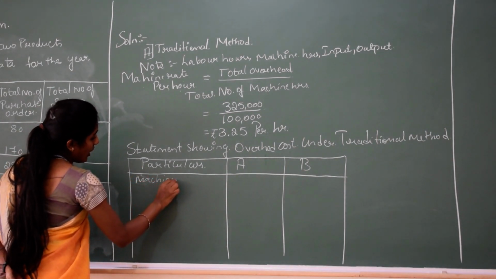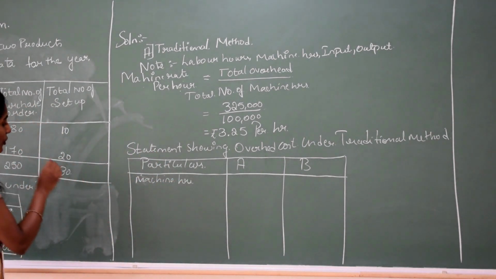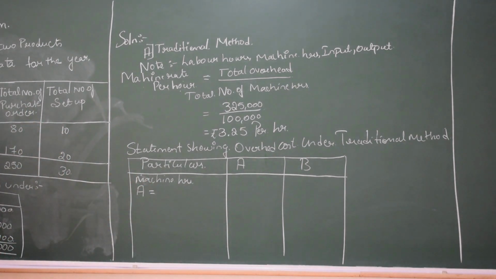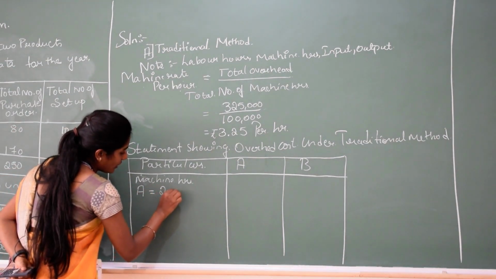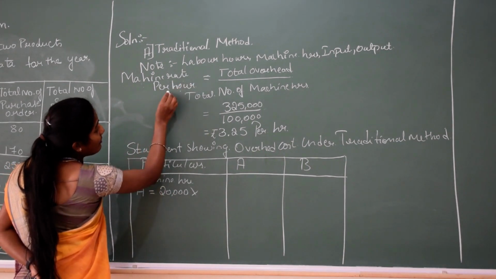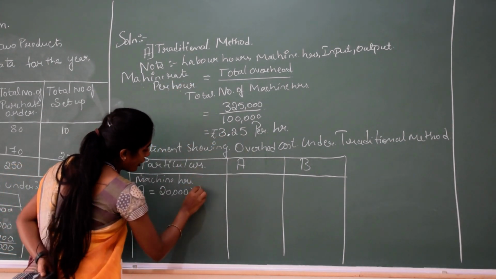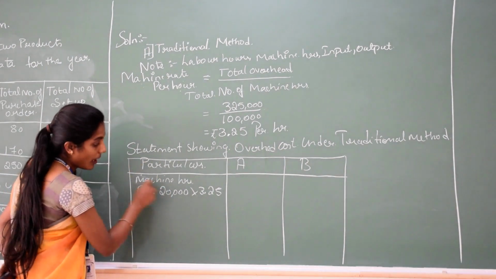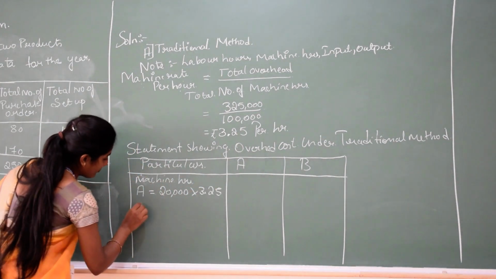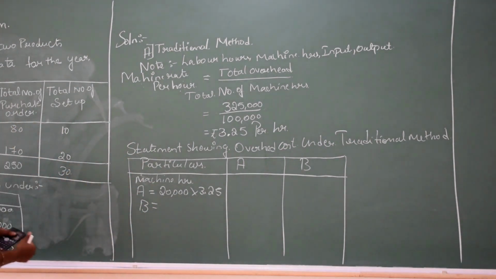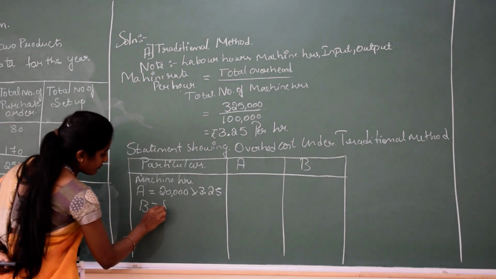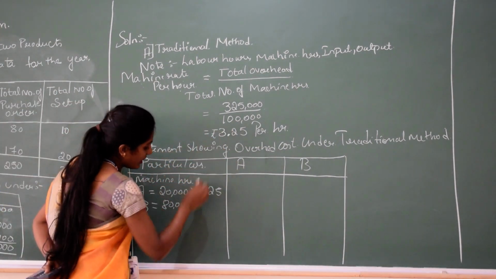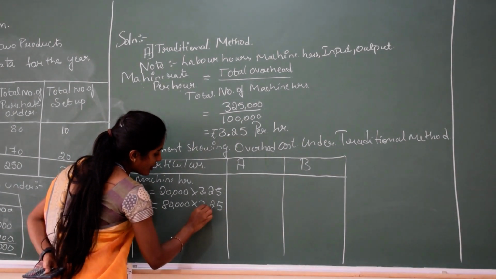For product A, machine hours is 20,000 hours, multiplied by the machine rate per hour of 3.25. The same for product B: the total machine hours for product B is 80,000, and the machine rate per hour is 3.25.